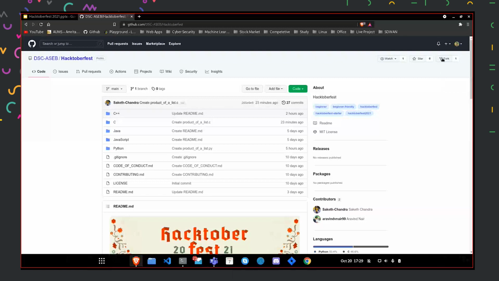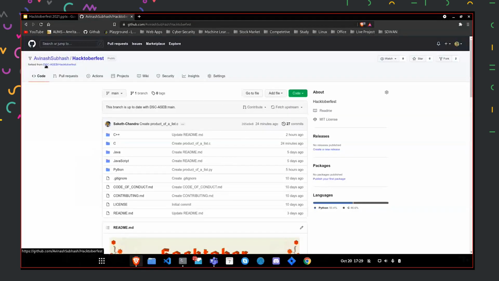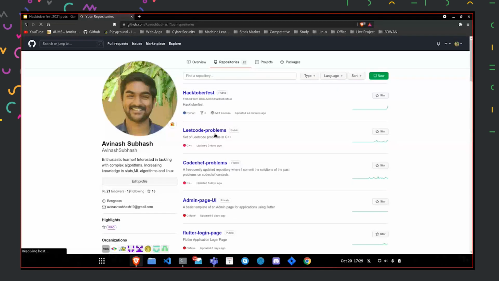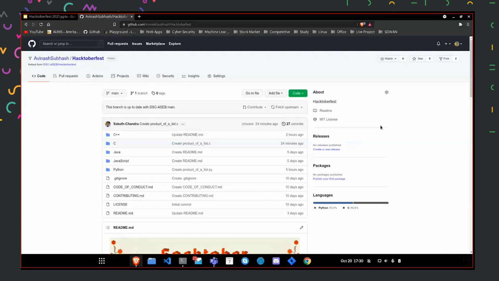Okay, so we click on fork, and I'll just click my profile. So first is my DSC ASCB slash Hacktoberfest, and now it came to my profile. Okay, so it came here. I got a copy of the complete repository. All right, so now we have the copy, and we need to make some changes to it.